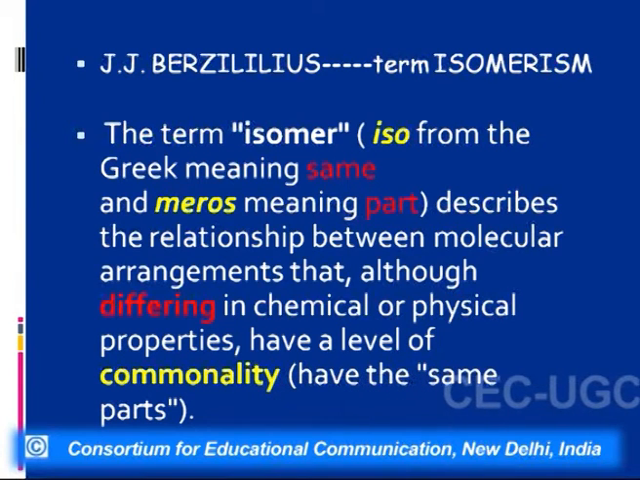The term isomerism was given by Berzelius, and it has been derived from a Greek word in which iso means same and meros means part, and it describes the relationship between molecular arrangements that, although differing in chemical or physical properties, have a level of commonality. That is, they have same parts.